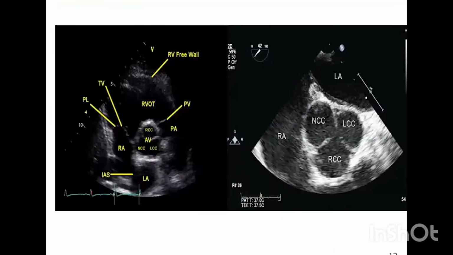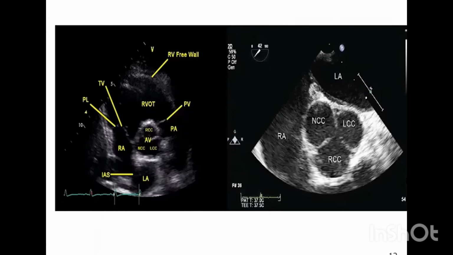Just the schema, the picture, just to understand the anatomy and the drainage of the coronary cusps. This is a transthoracic image, the parasternal short axis view at the aortic level. This is the LA, this is RA. This is RV. This is the RVOT, the pulmonary valve, and the pulmonary arteries. This is the aortic valve. The three cusps: the non-coronary cusp, which corresponds to the interatrial septum, the right coronary cusp, which corresponds to the RVOT, and the left coronary cusp, which corresponds to the LA. So the most commonly ruptured cusps are the RCC and the NCC. So obviously they'll be draining more commonly into the right-sided chambers, and the left is the least commonly encountered.